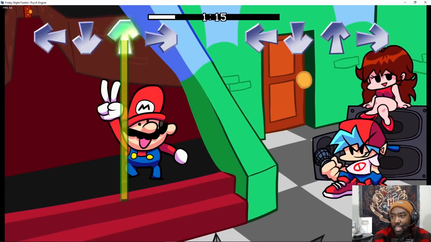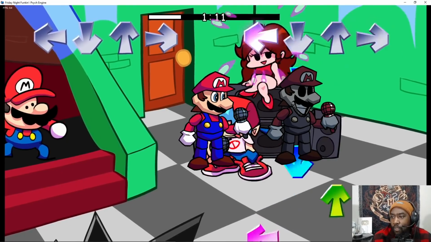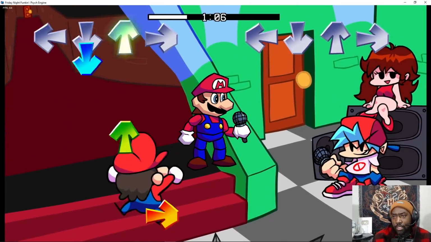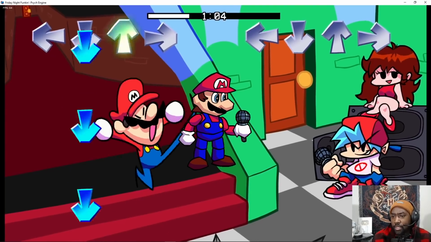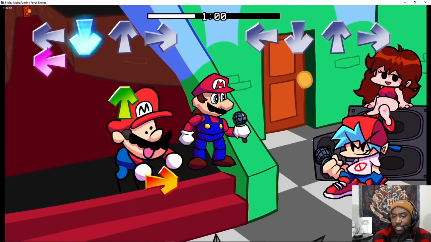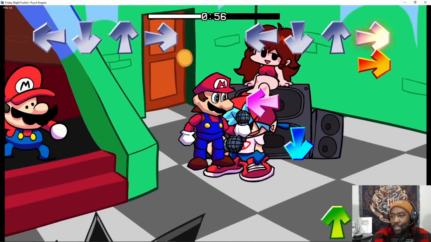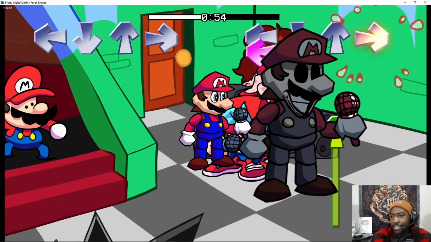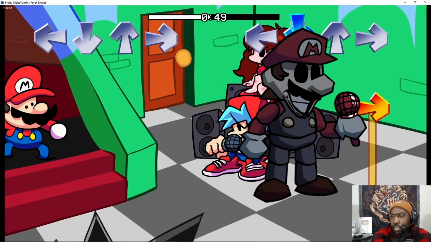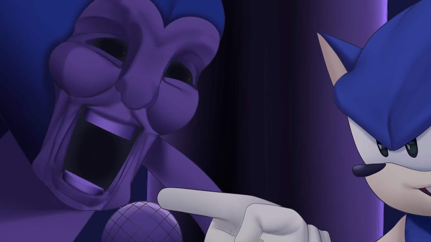The next two Marios that we're going to talk about are going to be Beta Mario and also Anti-Piracy Mario, because the two of them kind of go together. So Beta Mario is based off the Super Mario 64 beta, and it's basically an earlier version of the Mario model in Super Mario 64. The changes are pretty obvious when you look at the appearance of this Mario. He's basically a lot more blocky and kind of spiky, if that makes sense. Anti-Piracy Mario is pretty much the same as Beta Mario, but he has just a different hue, and he kind of looks a lot like Majin Sonic in a way, especially with those hollow eyes and that creepy smile.